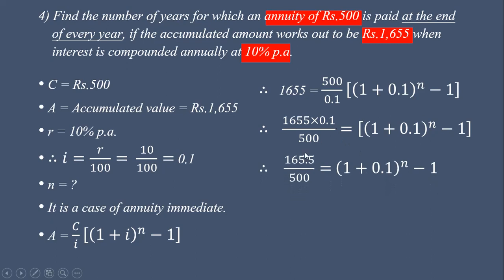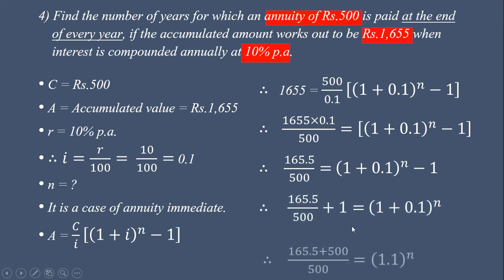So multiplication of these two, 165.5 is equal to this. Again we transfer this 1 to this side. So 500 into 1, 500. So 165.5 plus 1 into 500, 500 upon 500 is equal to this. 1 plus 0.1, 1.1 bracket raised to n. Now see here, there is only one unknown in this. Only we have to calculate or simplify this expression and we get value of n.